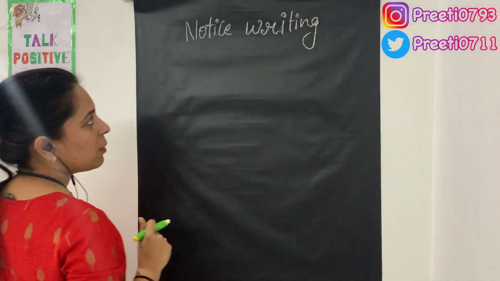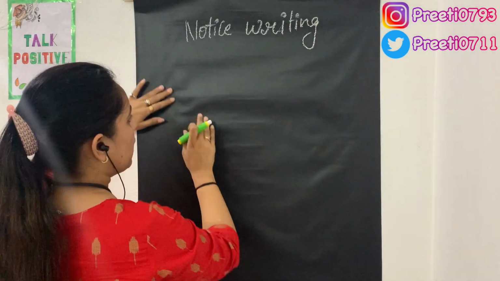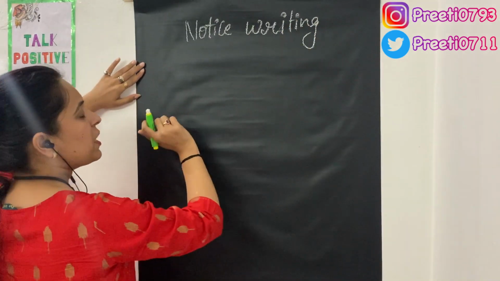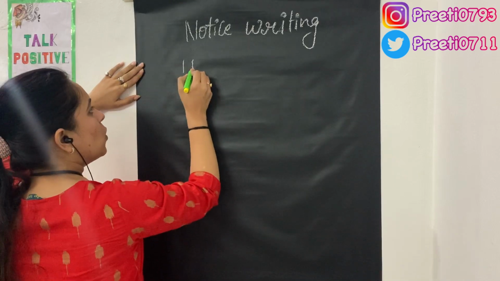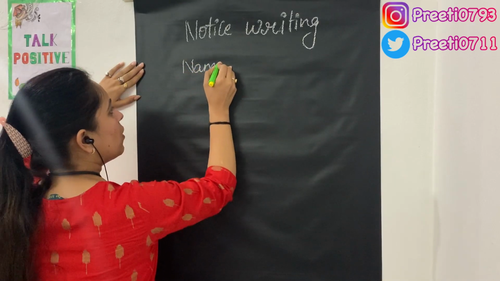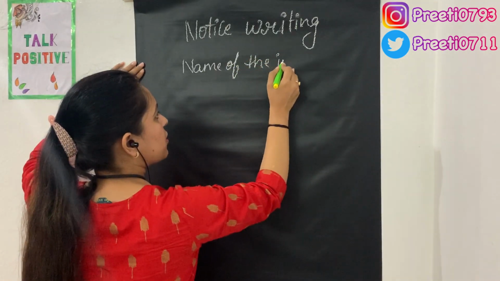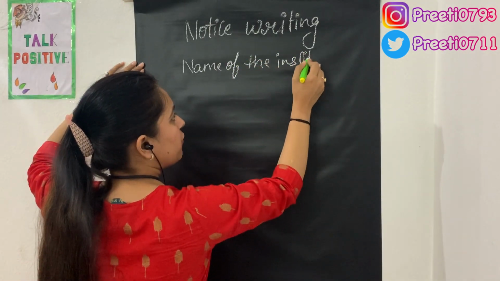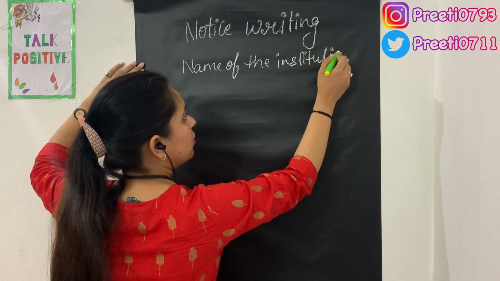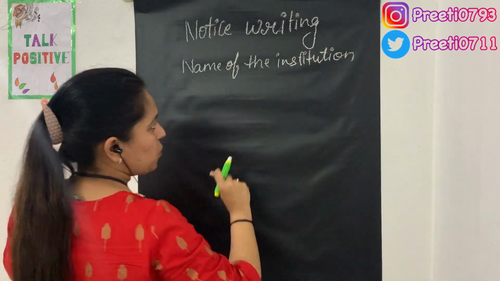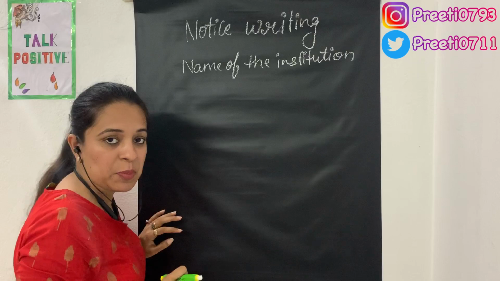Now, if I talk about the format of notice writing, the first thing to keep in mind is that it begins with the name of the institution, and this is to be written in the center of the line, in capital letters.